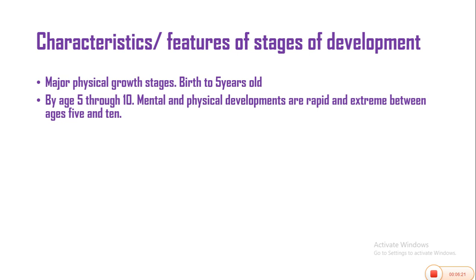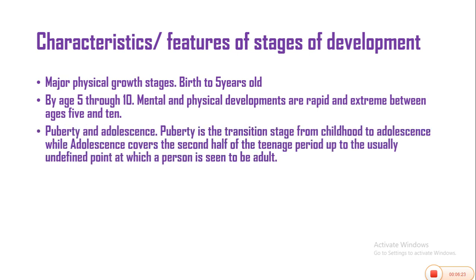Puberty and adolescence is the transition stage from childhood to adolescence, while adolescence covers the second half of the teenage period, up to the usually undefined point at which a person is seen to be an adult.